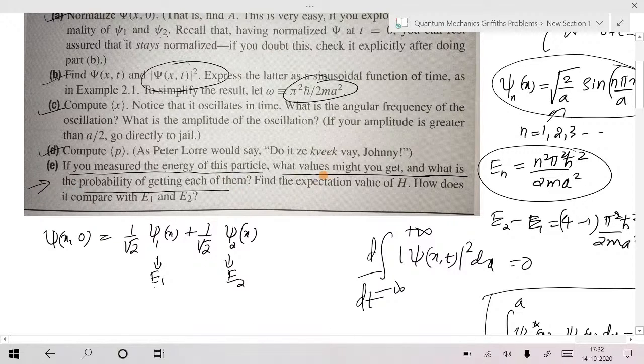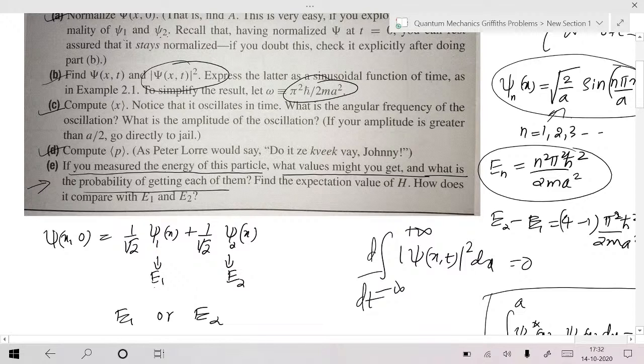Now look at here. If you measure the energy, what values might you get? Either you get E1 or you get E2. Either you get head or you get tail. Don't confuse the measurement outcome with the average value. Average value is different. You should do repeated measurement on identically prepared systems, because you can't do repeated measurement on the same system, since each measurement disturbs the system.